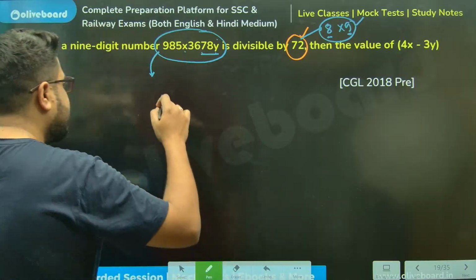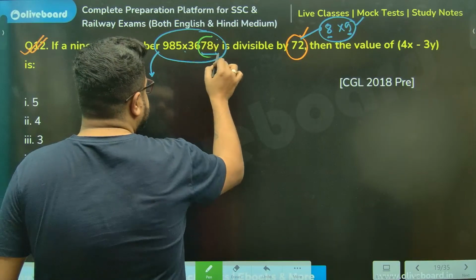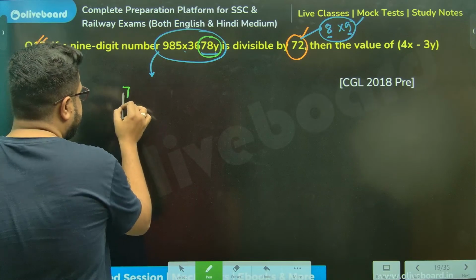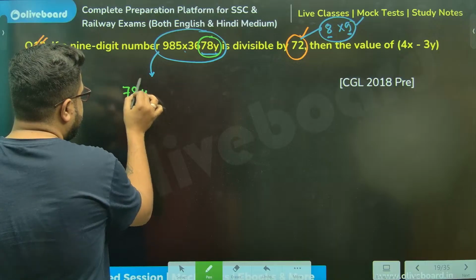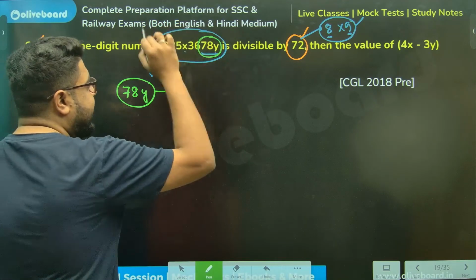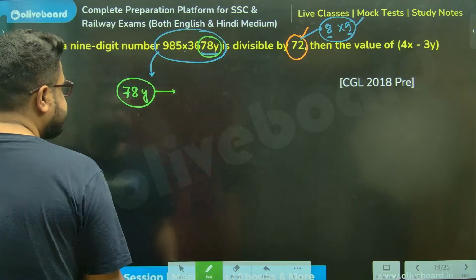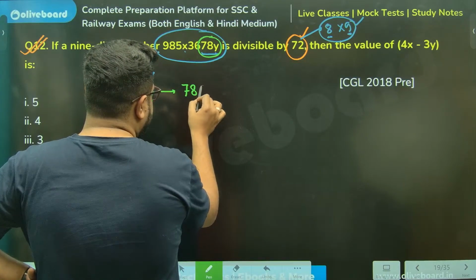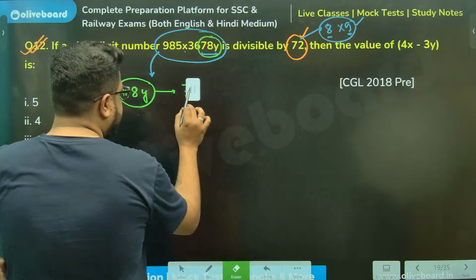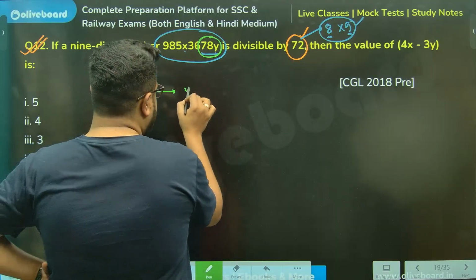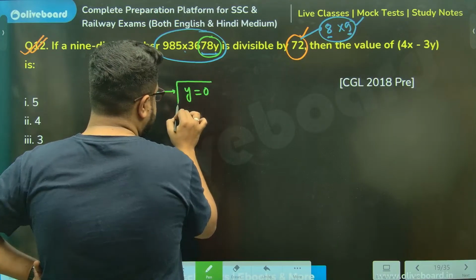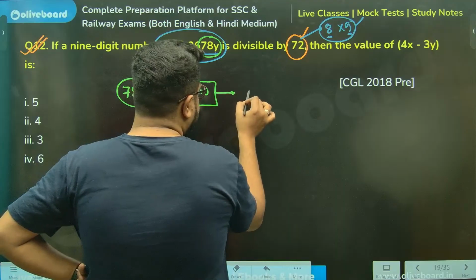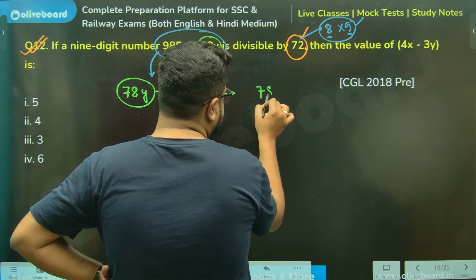So 8 meaning I'll check the last 3 digits: 7, 8, y. This has to be divisible by 8. First things first, let's start by putting y equal to 0, the least number, because from there I'll get my idea.